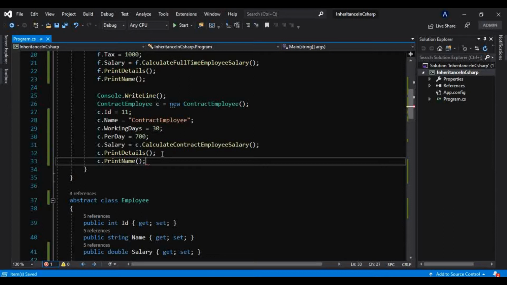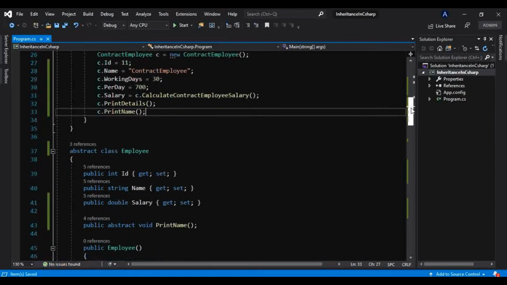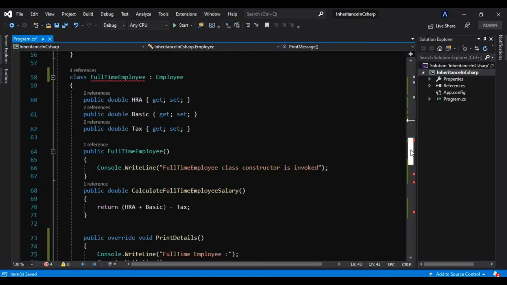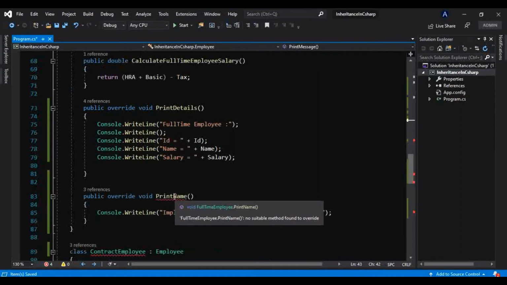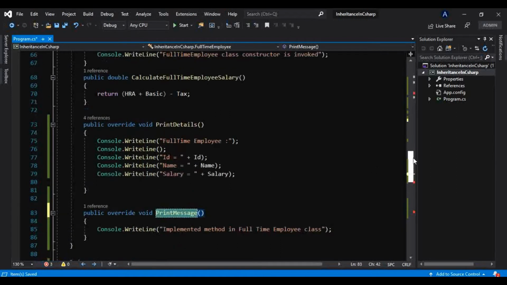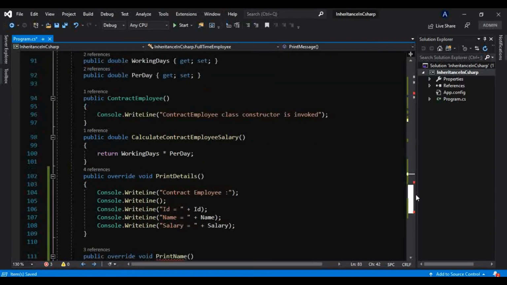Now, for the sake of simplicity and naming conventions, let's change the name of this method to print message. So we have to change that here as well, print message, and here as well.